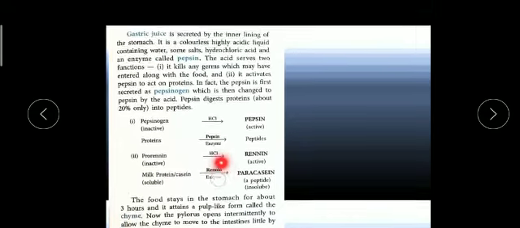So this renin enzyme converts the soluble casein into an insoluble one, so that our body cells can use it. You should remember, children, the food stays in the stomach for 3 hours. Then the food bolus is converted into chyme. So in the stomach, with the action of these enzymes, the food is converted from bolus to chyme.